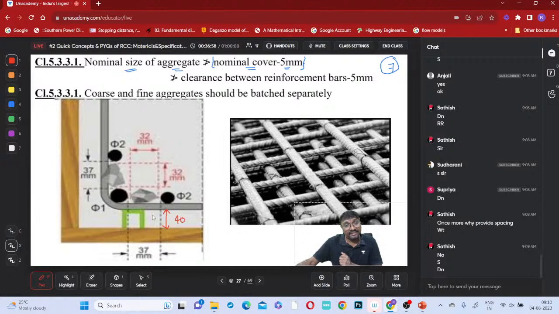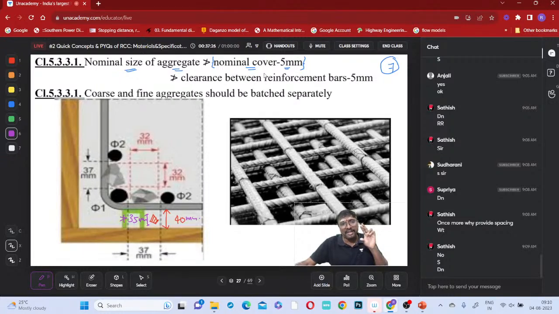The size of the aggregate should not be greater than 35 millimeter. If the nominal cover is 40 millimeter, the aggregate size should not be greater than 35 millimeter. Nominal size of the aggregate should not be greater than nominal cover minus 5 millimeter.